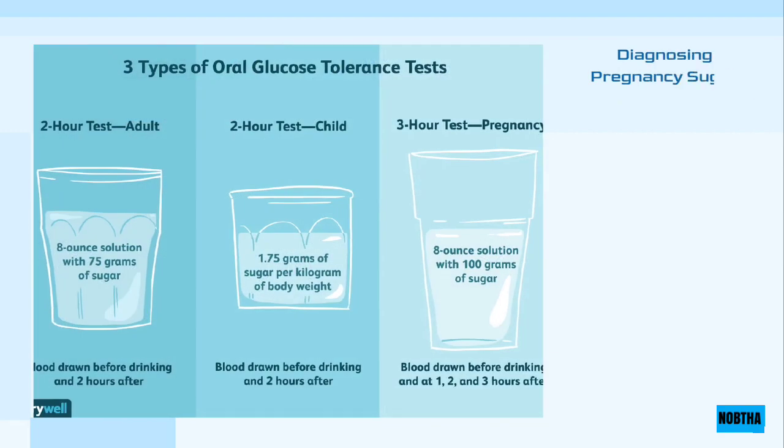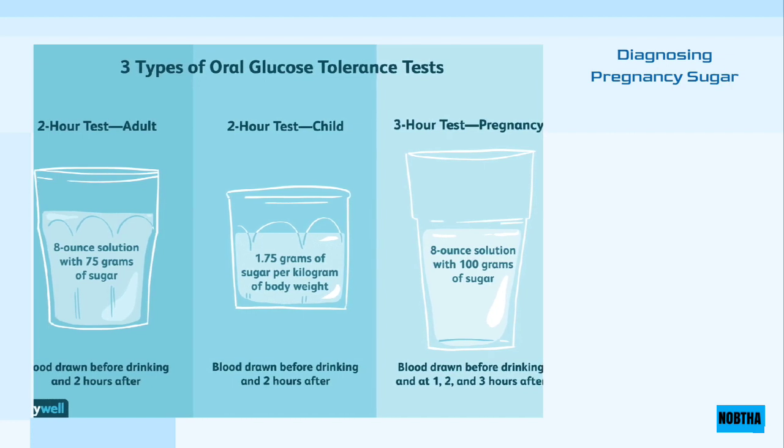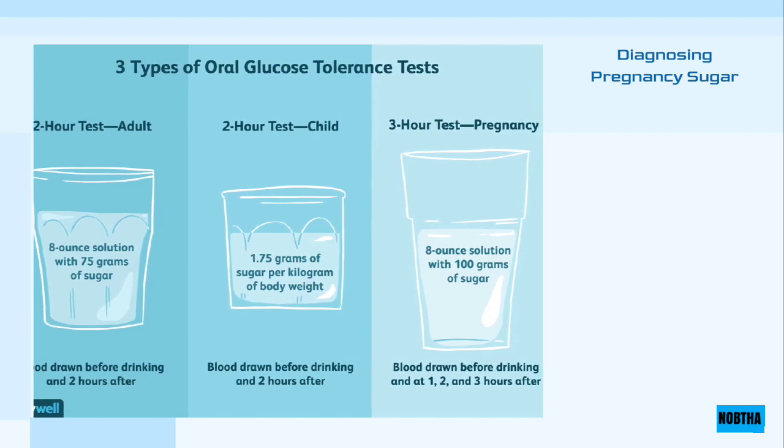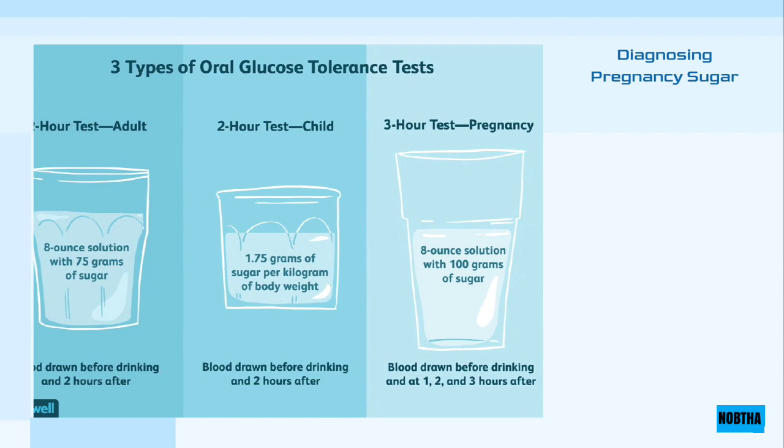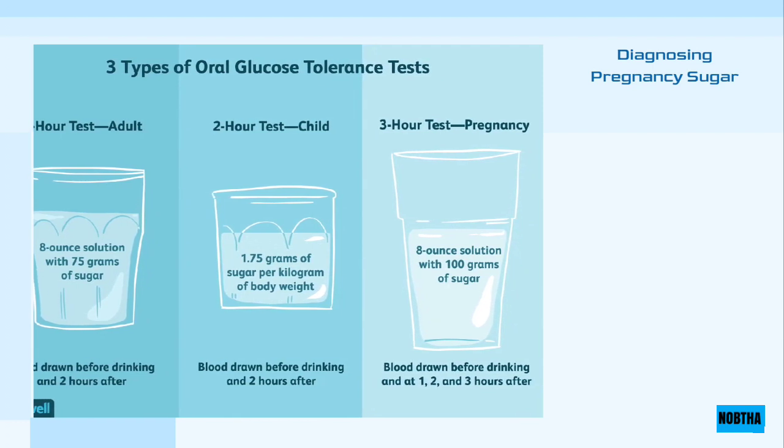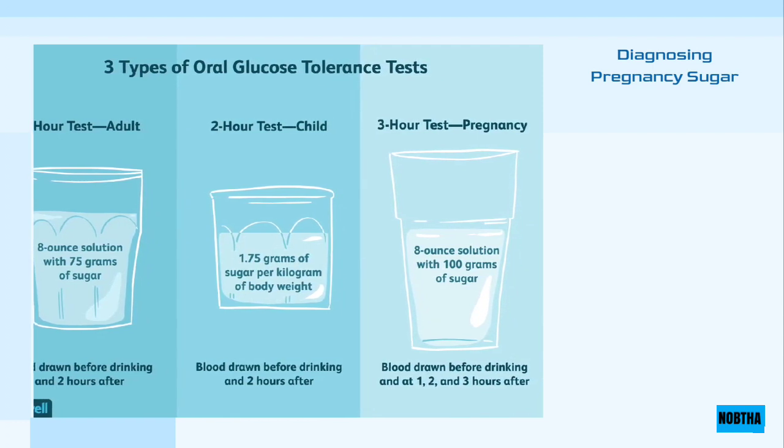To diagnose pregnancy sugar, the doctor conducts the following tests for the patient between 24 and 28 weeks of pregnancy. Glucose challenge test. Blood sugar level is measured an hour after drinking a solution containing sugar. Glucose tolerance test. For this examination, the pregnant woman must first fast all night, and then be asked to drink a solution containing sugar, after which the level of blood sugar is measured.